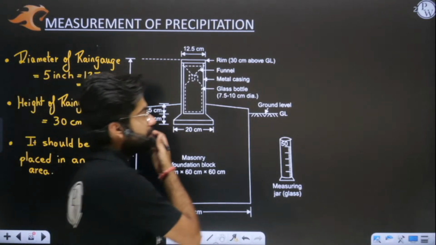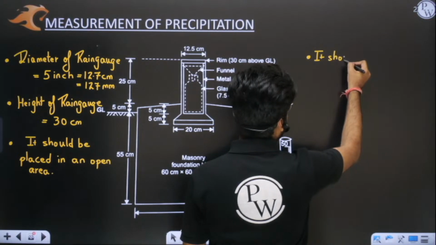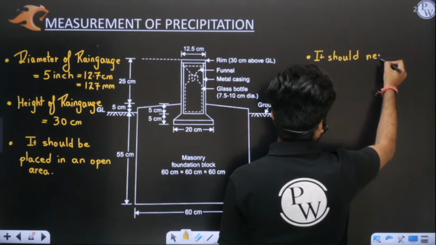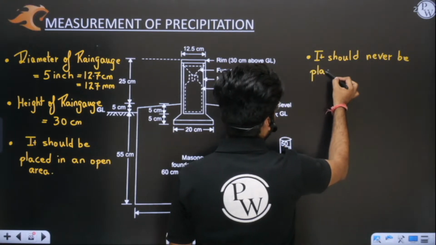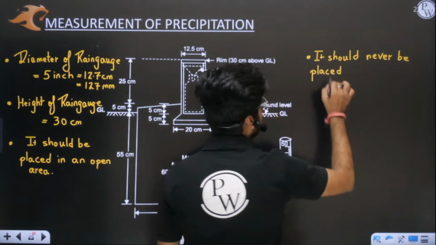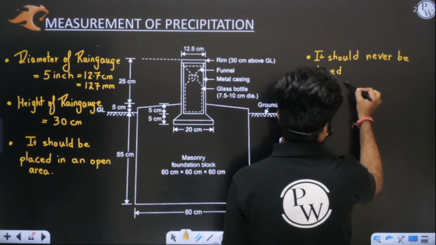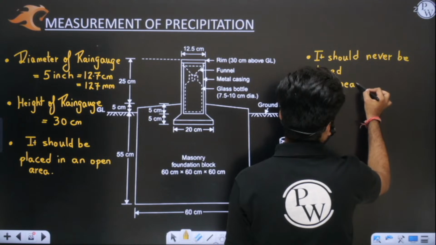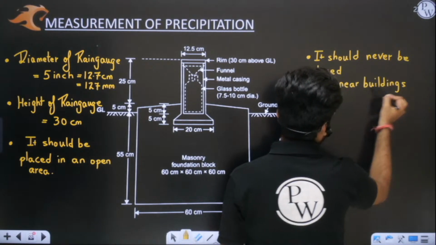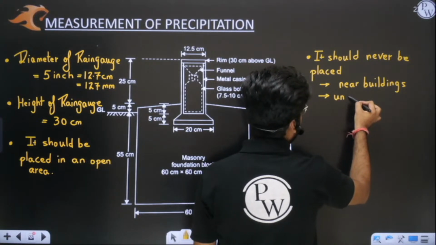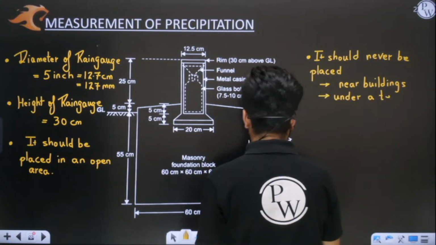Let me write it here. It should never be placed near buildings.